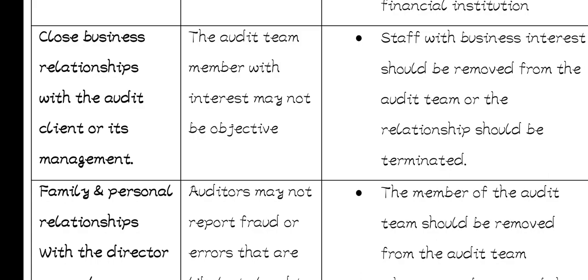Yeah, when we have a relationship with people, we tend to be subjective. We base our decisions on the love that we have for them, on the emotions. So the audit team member with a close relationship with a client may not be objective.